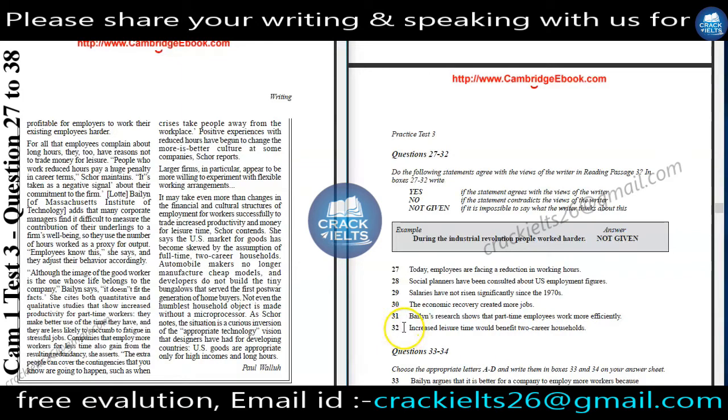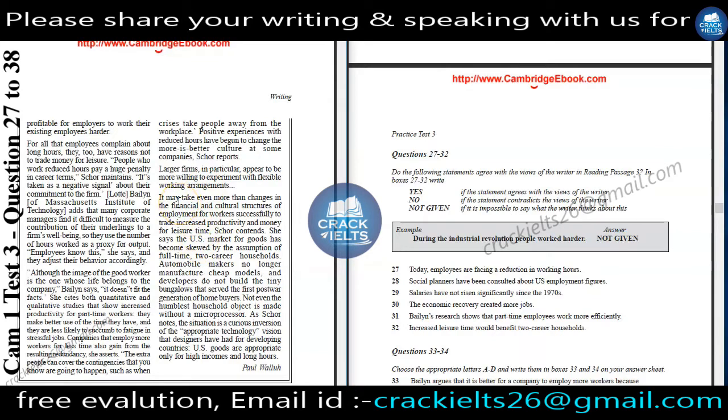Now question number 32. Increased leisure time would benefit two-career household. Increased leisure time and two-career household, these are our keywords. Now we have to find all these things. In the last paragraph, we can see some information about the two-career household and leisure time. We will read this.